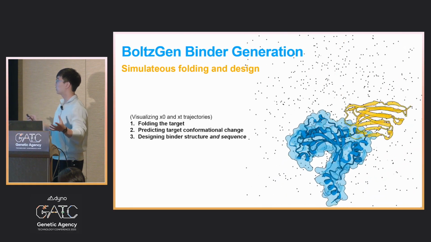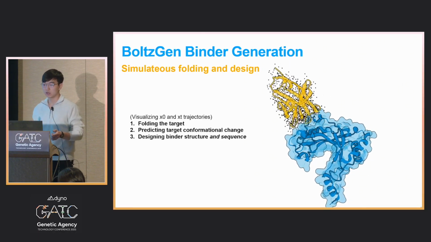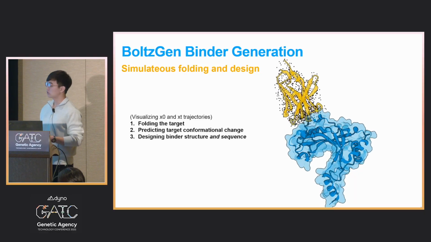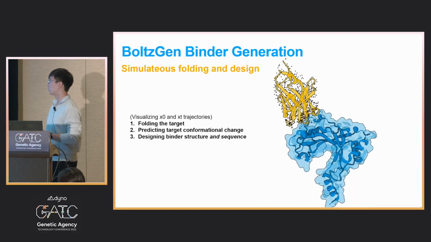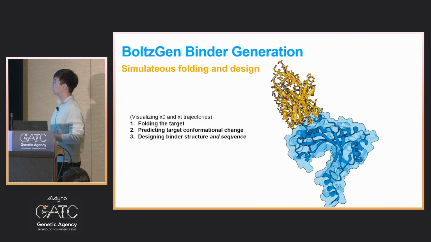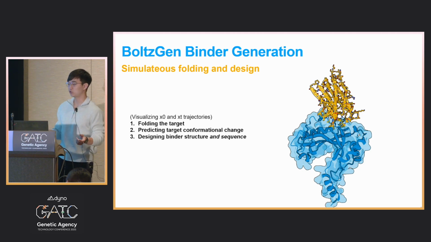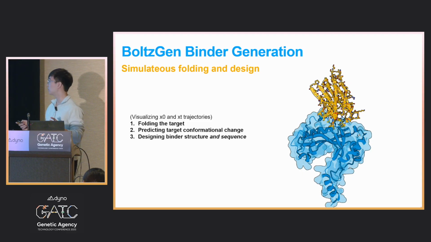It denoises all the atoms simultaneously, and the folding task and the design task are done simultaneously. Also, when the denoising happens, the model reasons about how the conformation of the target could change according to where the binder is binding. And finally, the designed binder's structure and sequence are denoised simultaneously, unlike other models where the sequence is decoded at the end using some inverse folding module. Our model uses a continuous decoding approach, which I'm happy to talk about later, called atom14 encoding, and the sequence is denoised continuously with the structure.